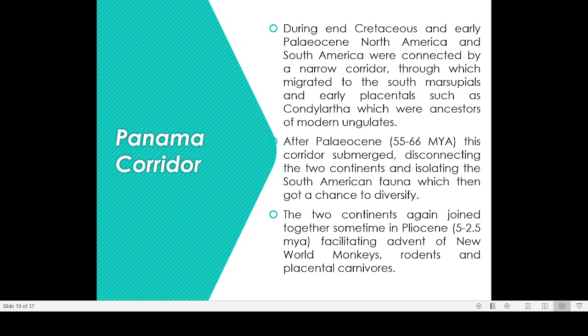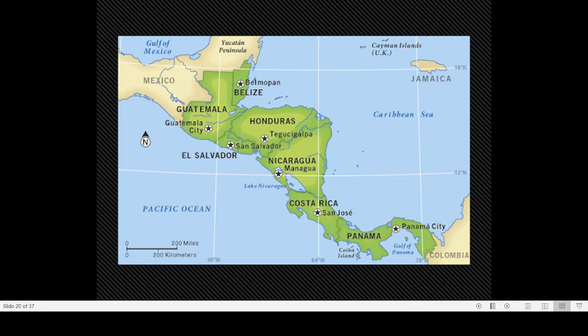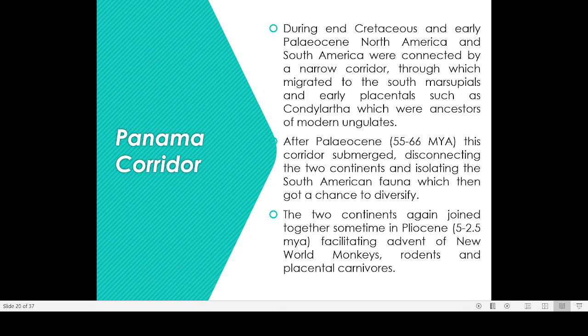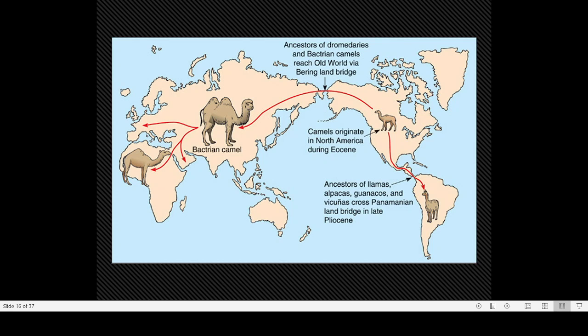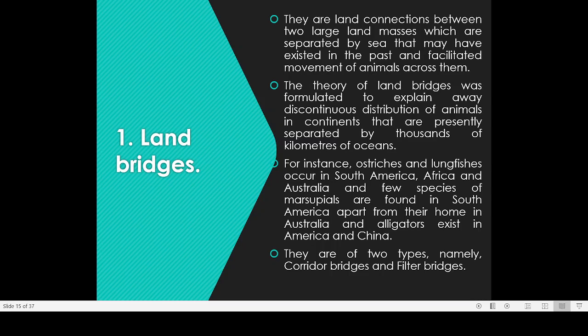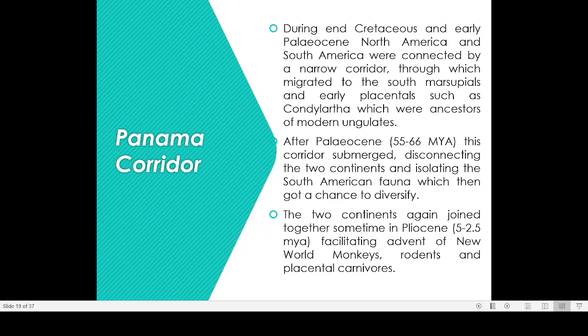Then another case is the case of marsupials. Some of the marsupials that we are finding right now in South America have their origin in North America. From North America, opossum-like marsupials reached South America. That's how the marsupial opossum moved from North America to South America, also utilizing the Panama Bridge. So that is another importance of the Panama corridor.